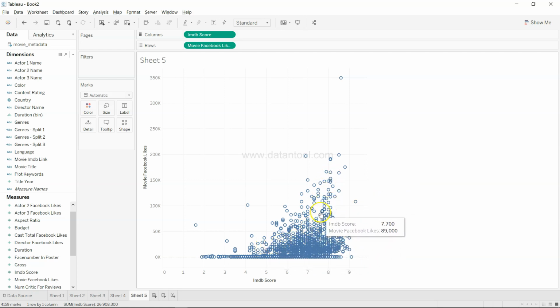It may not be linear; I believe a polynomial, curved line would fit it better. So yes, one can say that when the IMDb score is higher than 5, there is a relationship between the movie Facebook likes and the IMDb scores. That means people at two different locations are rating the movie with a similar score.